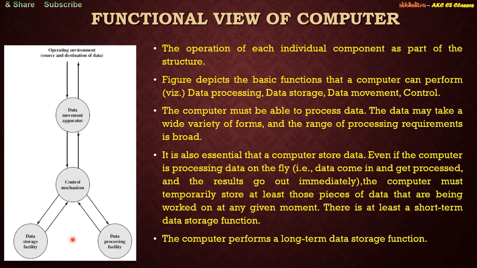But in case of random access memory, since we know in most cases random access memory is basically a kind of volatile storage, as long as the power of the computer is there, the data that is stored in the computer's RAM is there. But once the power is turned off, the data or the information that is stored in RAM will be lost. So this is the difference between a short-term data storage function and a long-term data storage function, right? So these are the different kinds of modules that we were talking about, right?